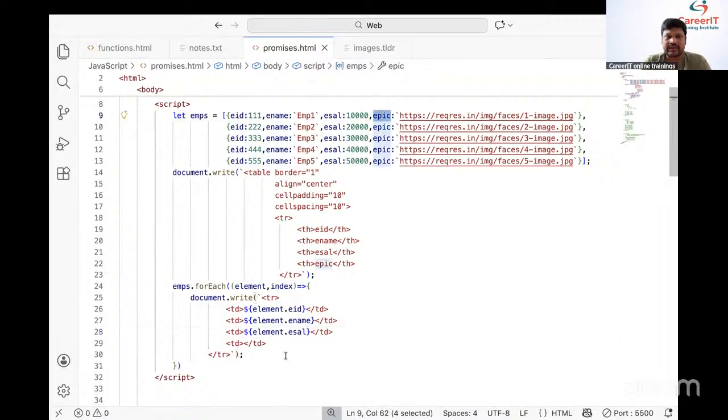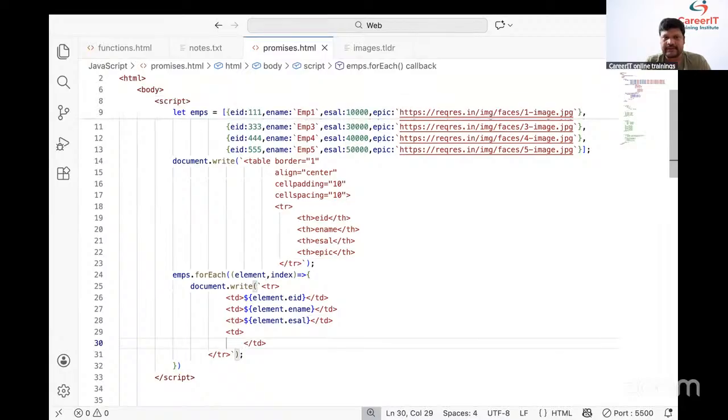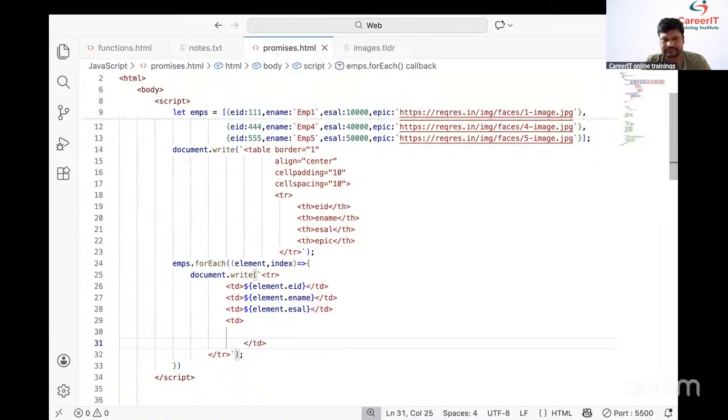Now for the epic, how to display it? Here we need to take the image tag. Source equal to dollar curly bracket, element dot epic, width equal to 100. Next one, alt equal to, simply we need to place employee.